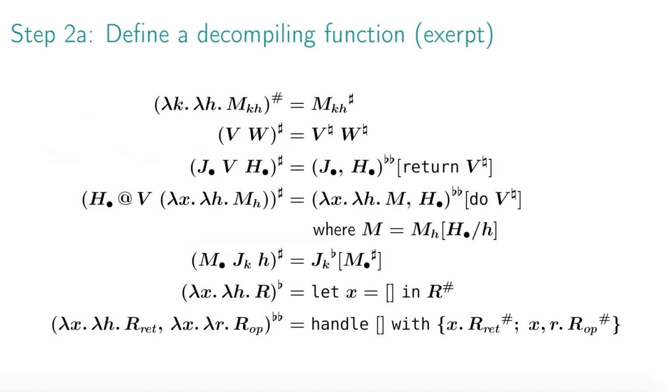Let's move on to step 2. In this step, we define a direct style translation as a decompiling function. Here is an excerpt of the translation. For root expressions, we remove the 2 continuation abstractions. For function application, we apply the value translation to the function and argument.